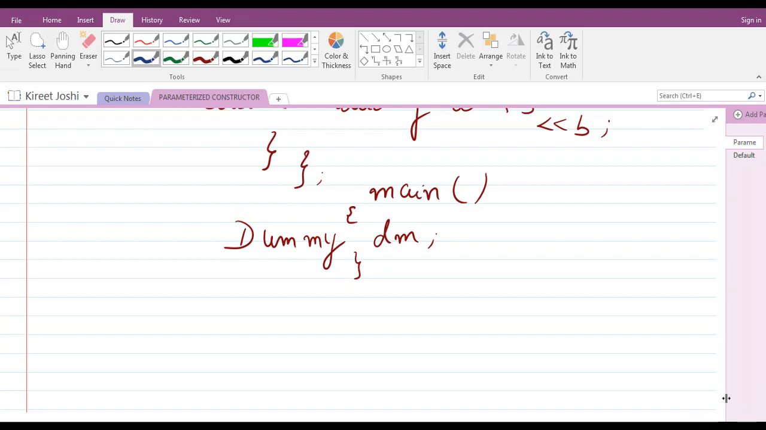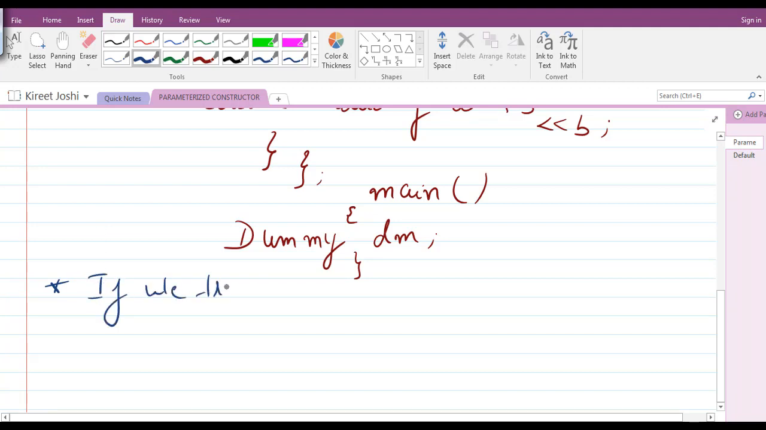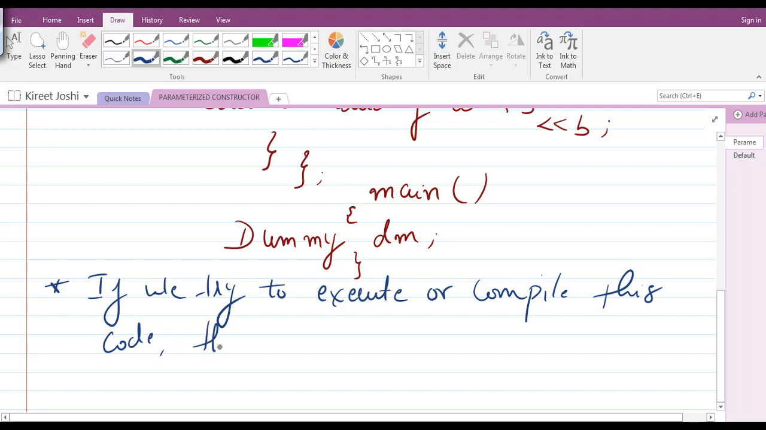Okay, so you have to remember that this is a note. If we try to execute, or compile, this code that we have written, then it will result in an error.